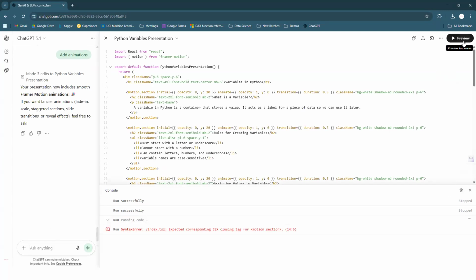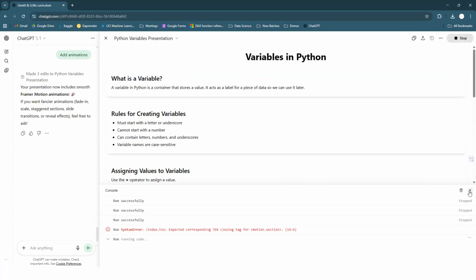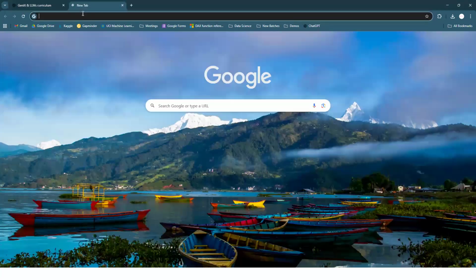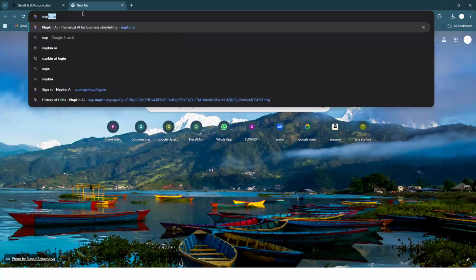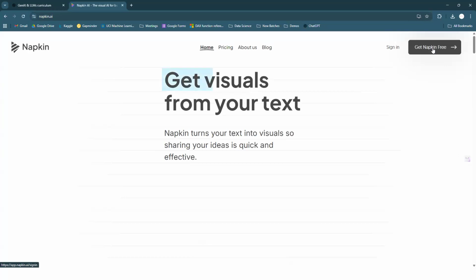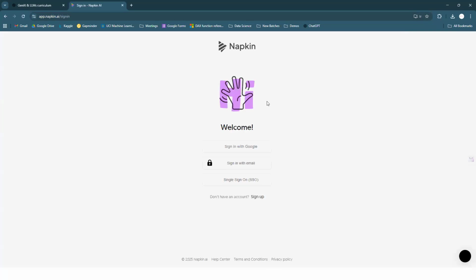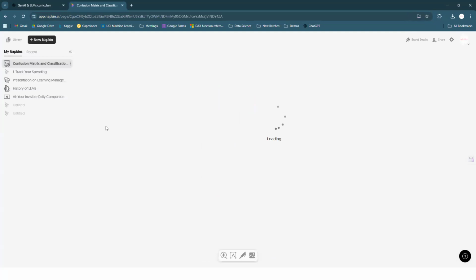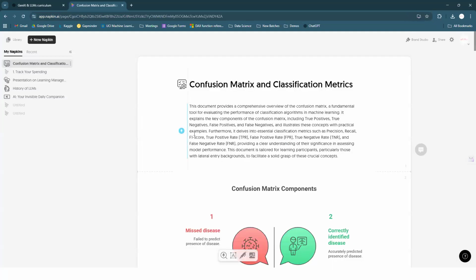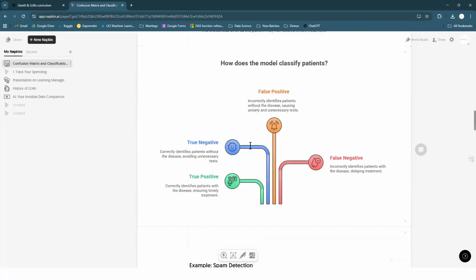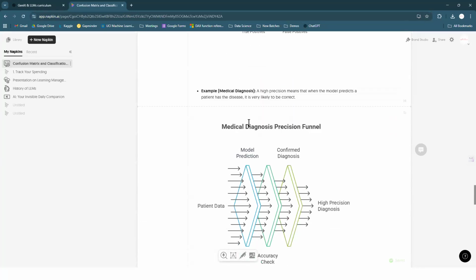But we can do it with the same technique that we are going to work on. So it will add some animation. We can create some kind of visualizations. But anyhow, if you want to go for presentations, I'm going to use different AI tools. We have something called Napkin AI, which is better for creating presentations. We are going to cover all these things, how to create it and what exactly we want to do, as part of the course. So this is a presentation which I created there with some images and all these things.